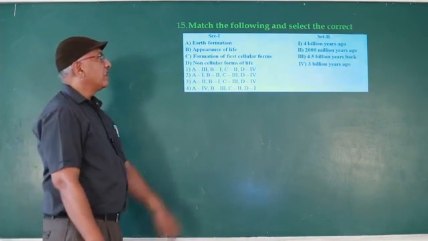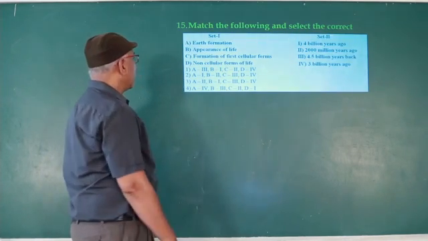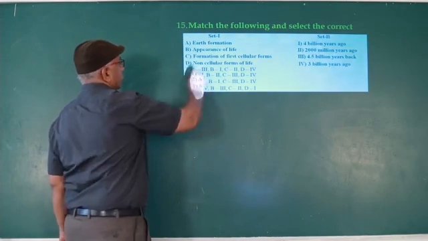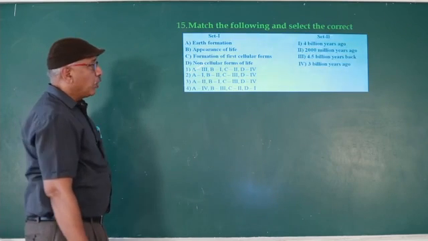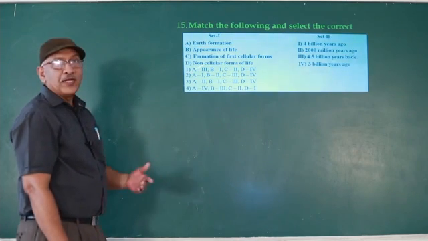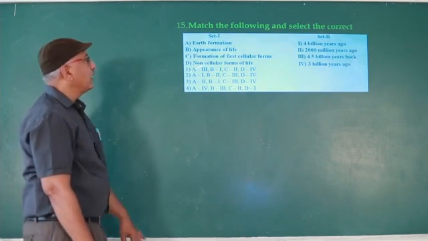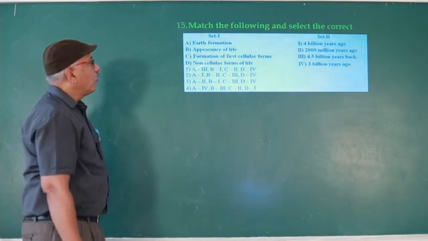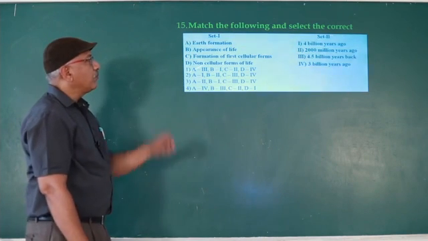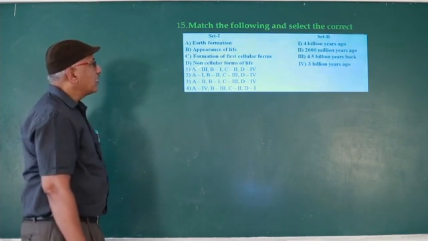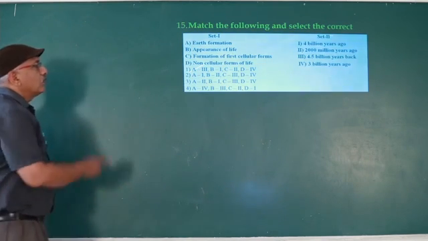Match the following and select the correct one. Earth formation, 4.5 billion years ago. Appearance of life, 4 billion years ago. Why? 500 million years after the evolution of Earth, life originated. So 4 billion years ago. Formation of first cellular life, 2000 million years ago. Next one, non-cellular form of life, that is 3 billion years ago. So first option.